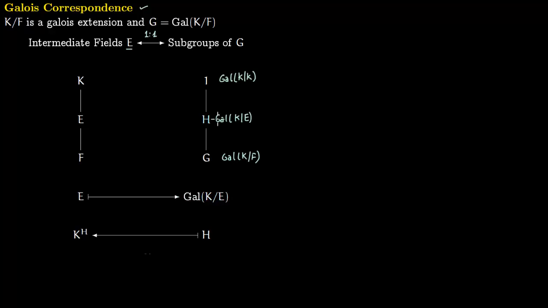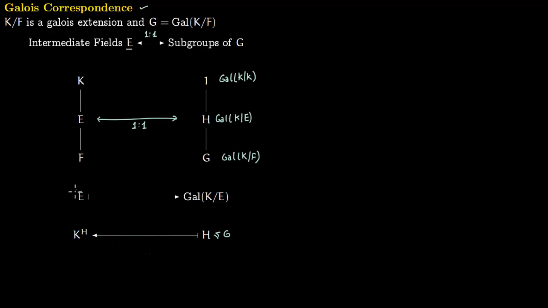If H corresponds to E, then this H is precisely that which will fix E. Correspondingly you take any subgroup H here, and you come back to the field, which is precisely the elements fixed by this subgroup H. Obviously H is a subgroup of G, and therefore it is a subgroup of automorphisms of K.